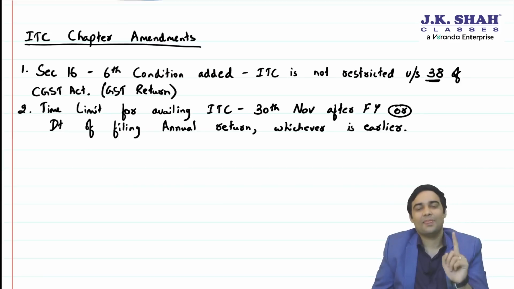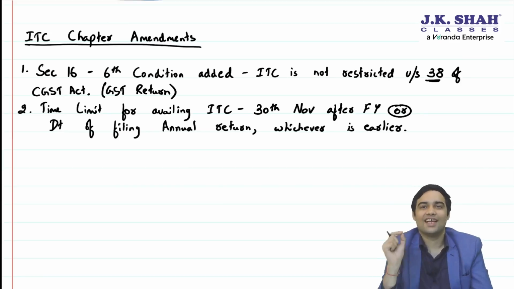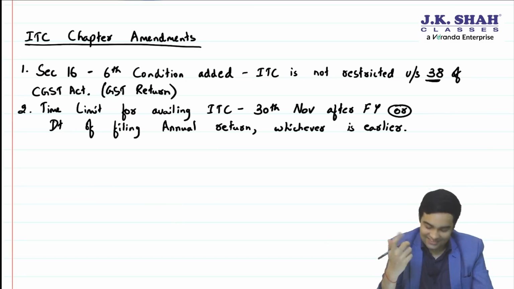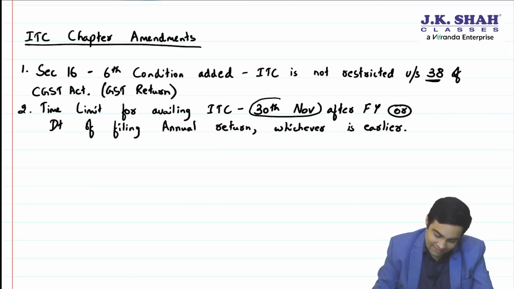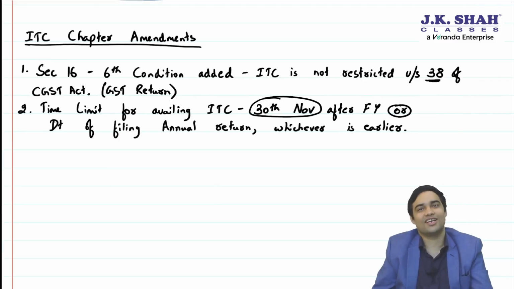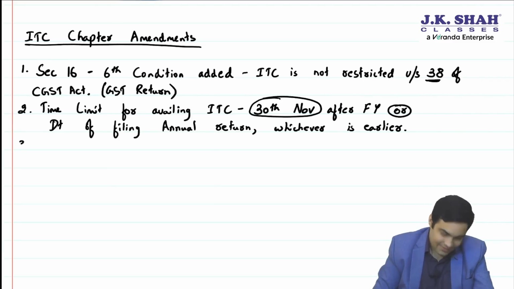See, this was due date for filing September month return. This is changed to 30th November after the financial year or date of filing annual return, whichever is earlier. Okay. Third one,